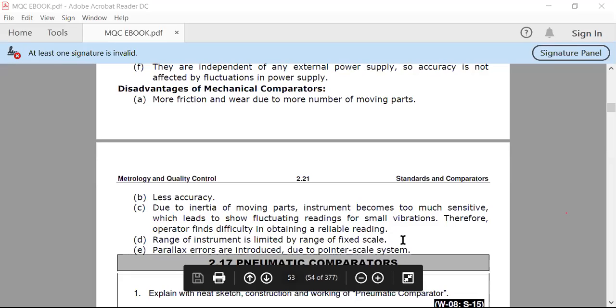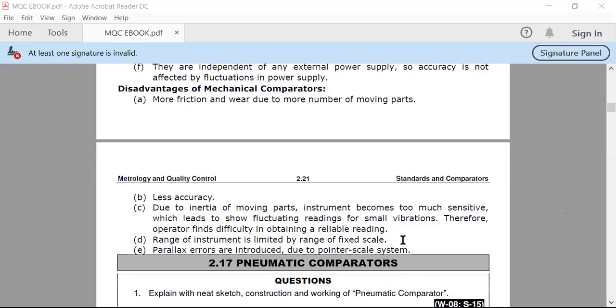So what does this point explain? Inertia means the weight. Inertia means the weight of those moving parts is very high. That's why whenever they transfer their motion from linear to rotational motion, they fluctuate due to that inertia, and due to that fluctuation and vibration over your dial gauge, you are not getting the exact reading. So we have to wait for some time for the pointer to become stable at a particular point.